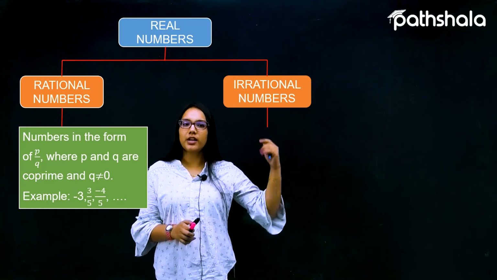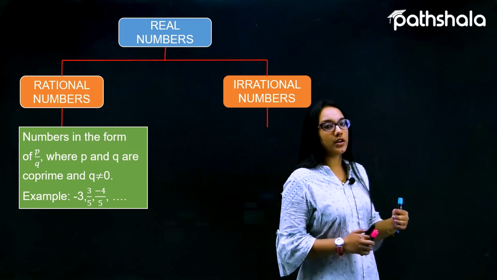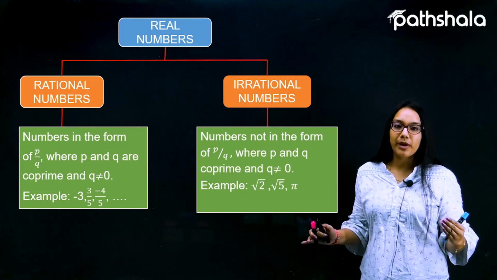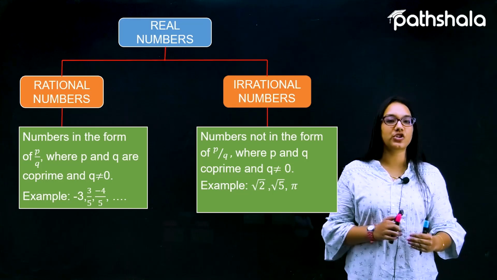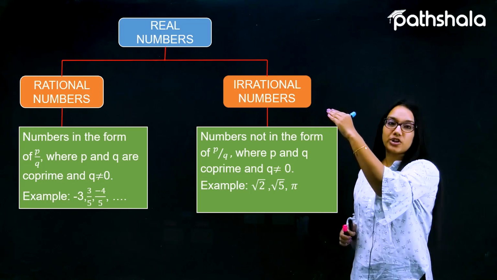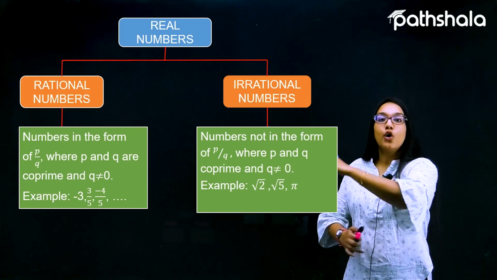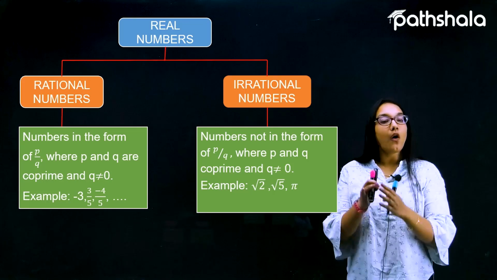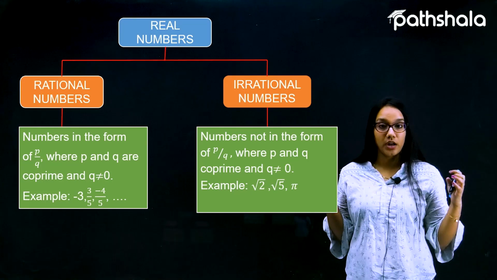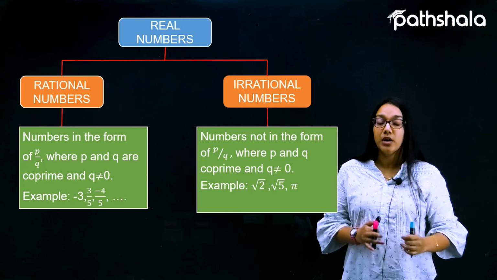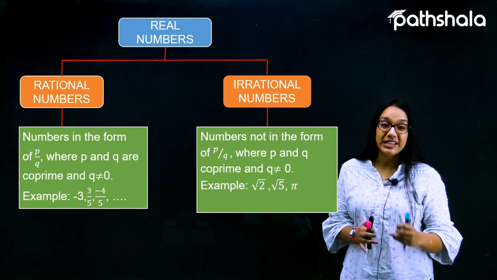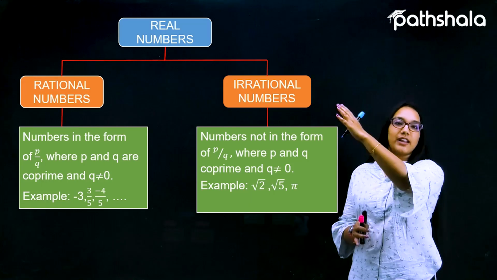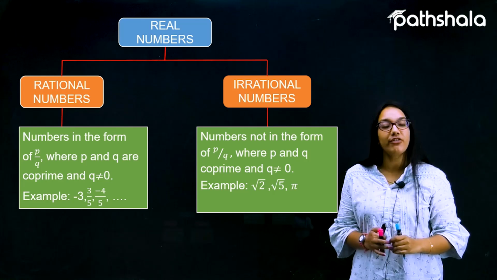Now let's talk about irrational numbers. What is the meaning of an irrational number? Any number which is not in the form p by q, where p and q are co-prime and q cannot be equal to 0, is called an irrational number. Examples are √2, √5, pi, √3, √21. All such numbers are a collection of irrational numbers. So the definition of real numbers is a collection which has both rational as well as irrational numbers.